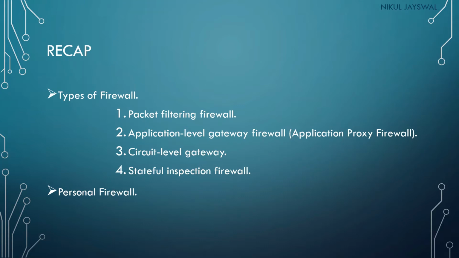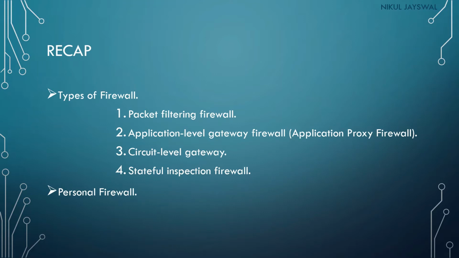rule that has been set by the network administrator, and information like source IP address and destination IP address, then source port number, destination port number, then source protocol and destination protocol will be checked based on the predefined rules. And based on the predefined rules, the firewall makes the decision to allow the packet or not.